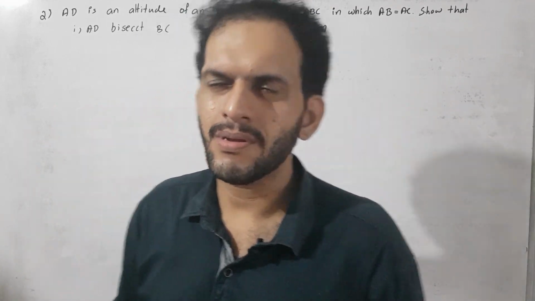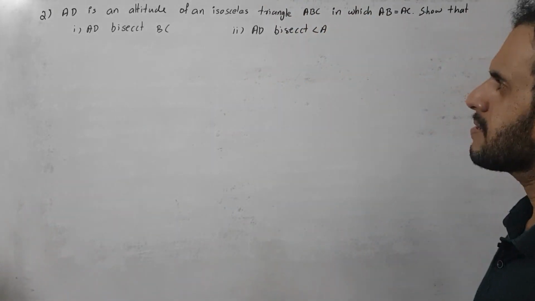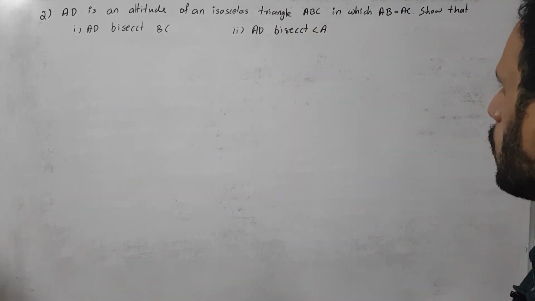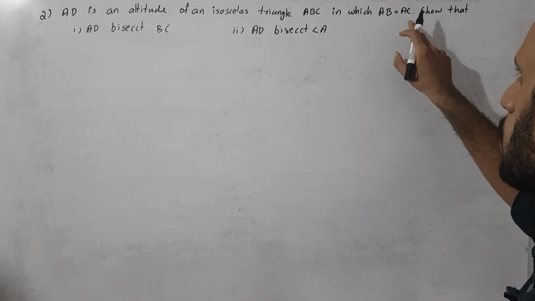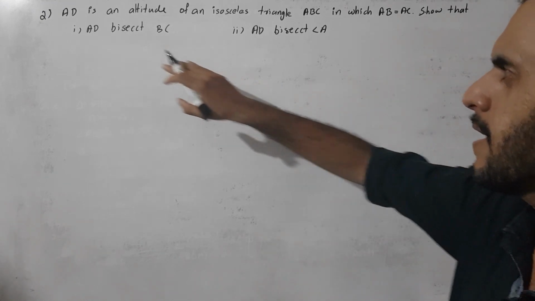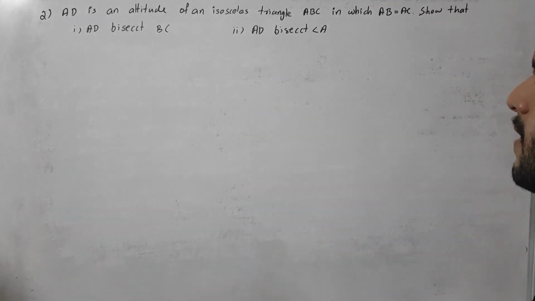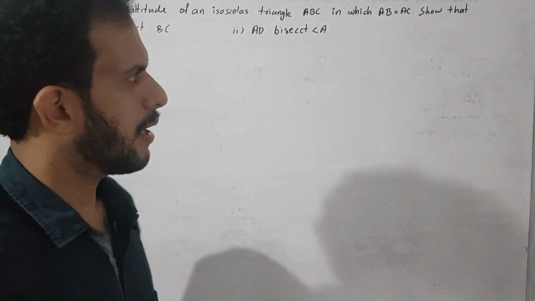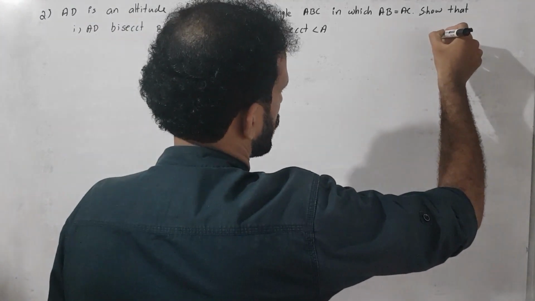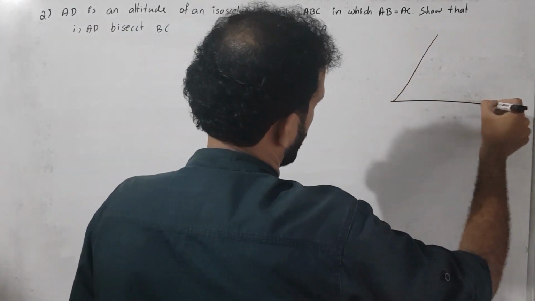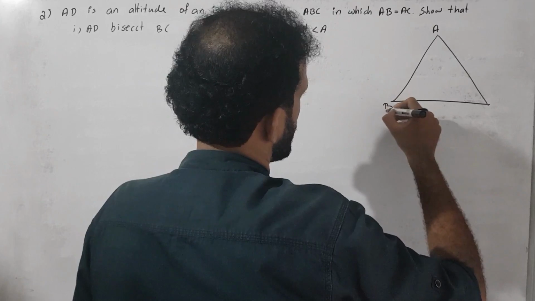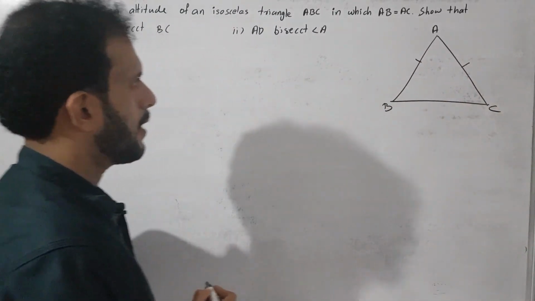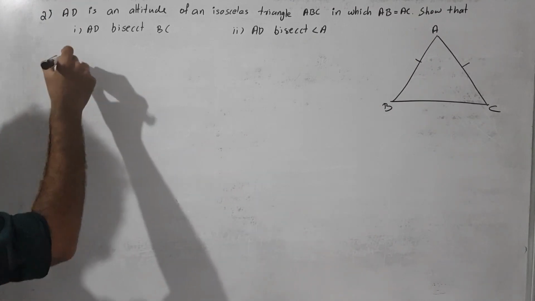Then what is this? The question says like this: AD is an altitude of an isosceles triangle ABC in which AB is equal to AC. Show that AD bisects BC and AD bisects angle A. Here no figure is given, so we draw a rough figure. We just draw an isosceles triangle. Given AB is equal to AC. AB and AC are equal. Okay, so we start from there.